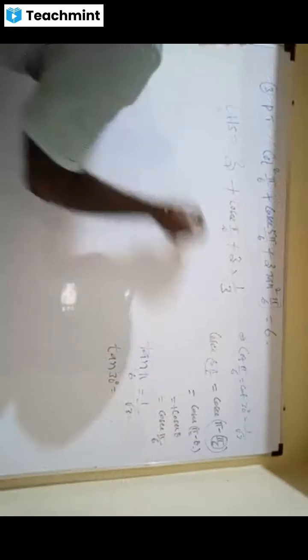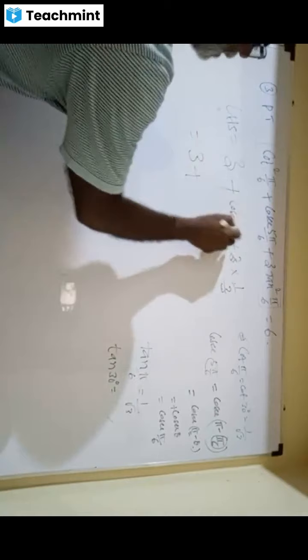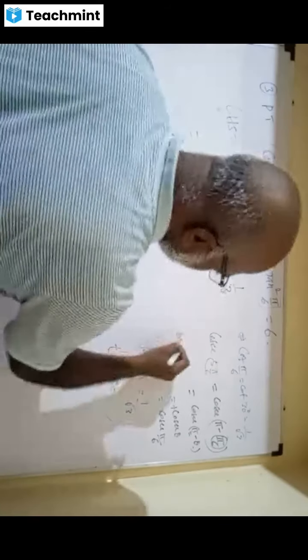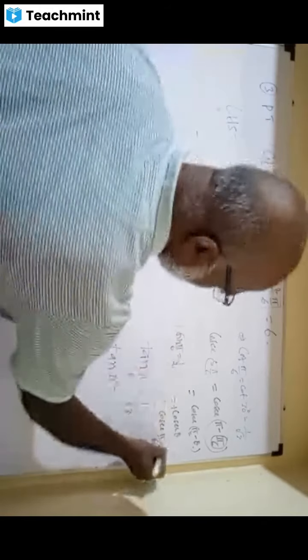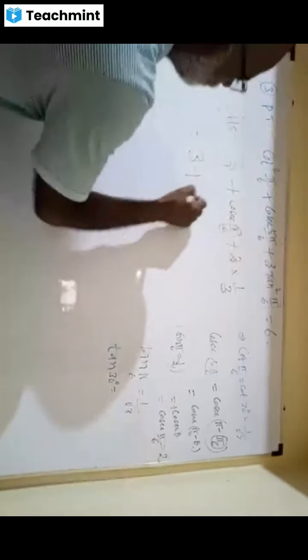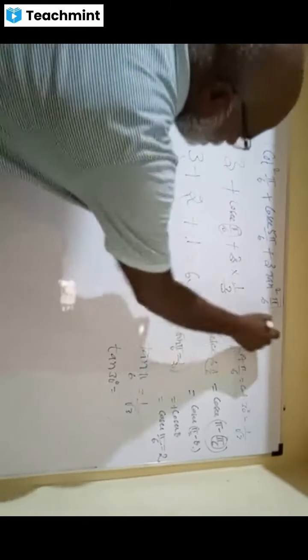Squaring, it becomes 1 by 3. So 3 times 1 by 3 is 1. Sin 30, or sin pi by 6, equals 1 by 2, so cosec pi by 6 equals 2. 3 plus 2 is 5, 5 plus 1 is 6. That's all it is. Is it clear?